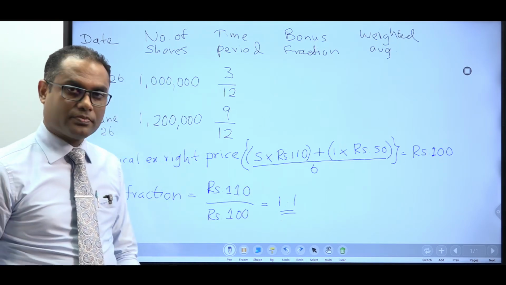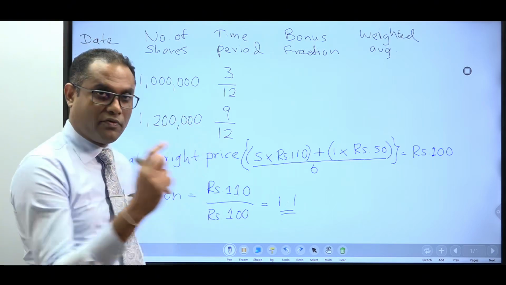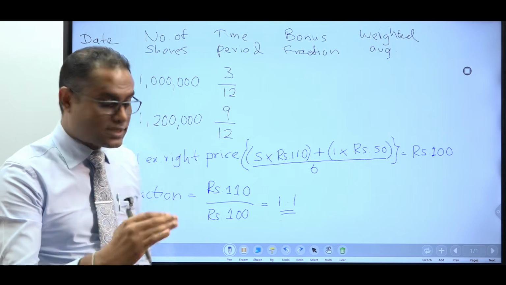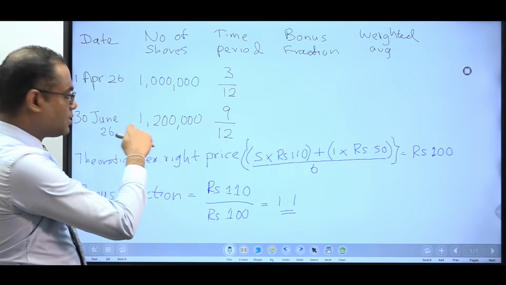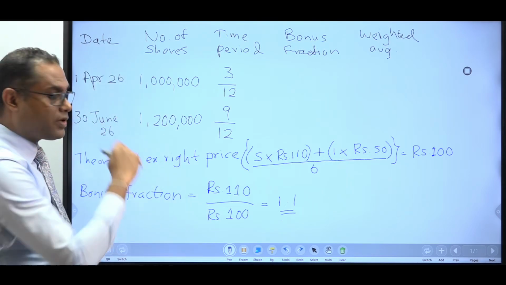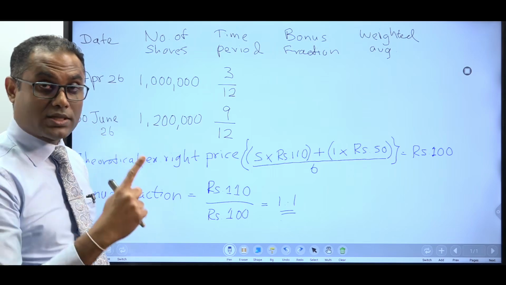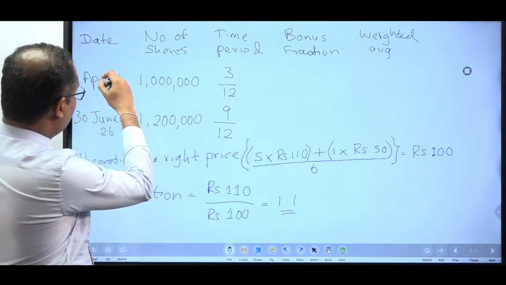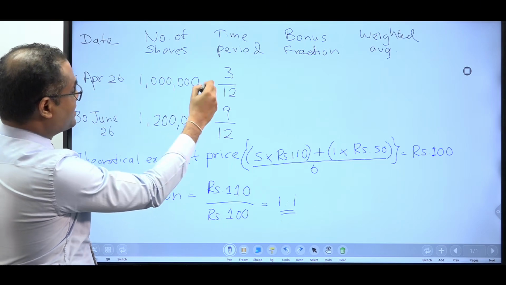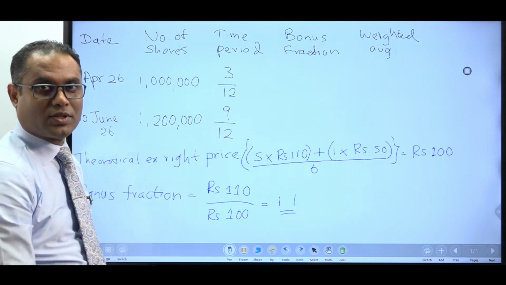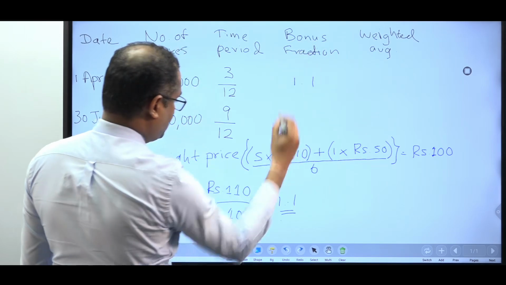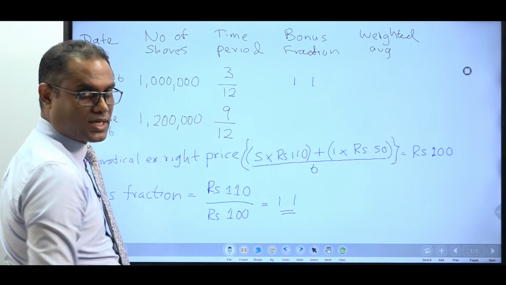What we need to do? We know within a rights issue there's a cash element and a bonus element. The cash element you adjust prospectively, that means from 30th June 2026 onwards. But the bonus element you need to go back and adjust. Go back and adjust means this 1 million shares I need to multiply by 1.1. What is 1.1? The number which I derived.